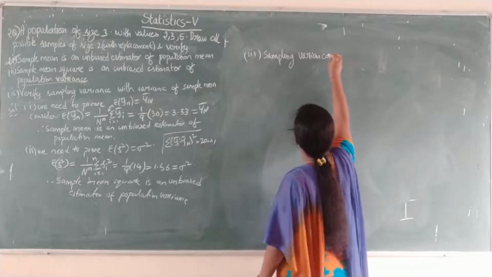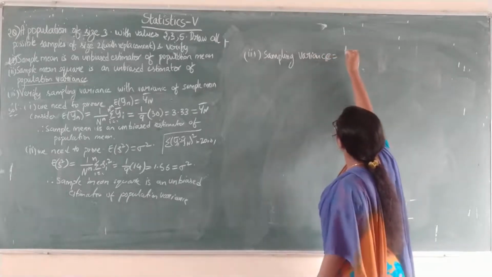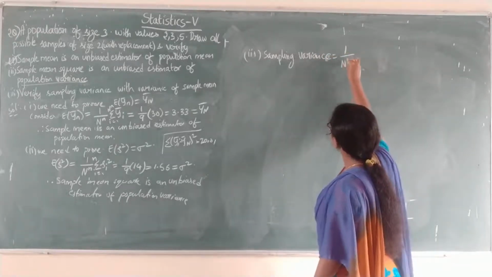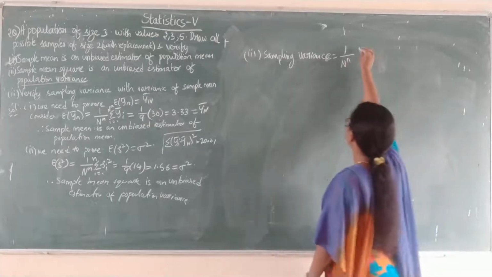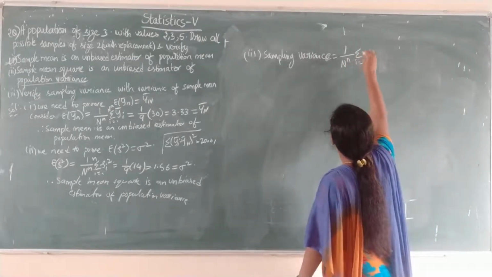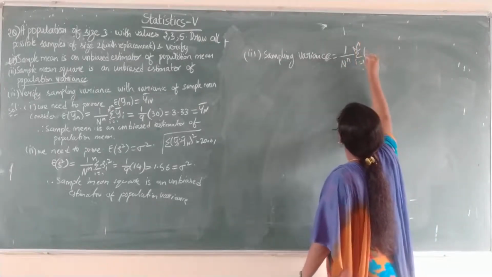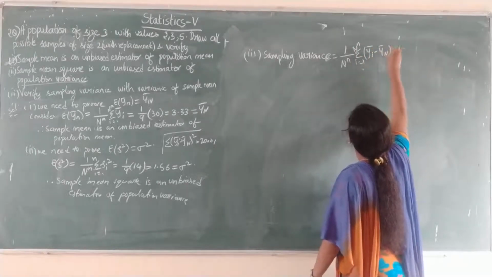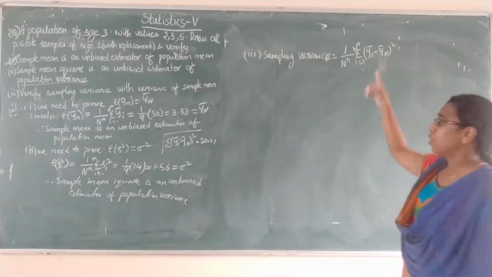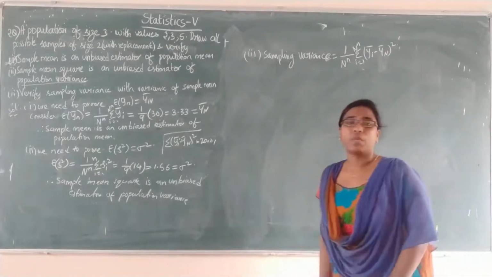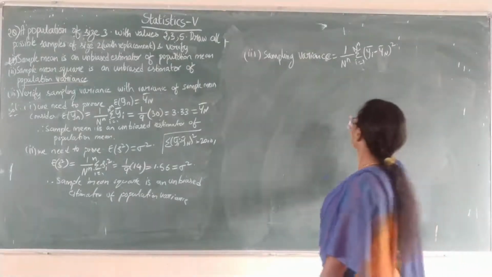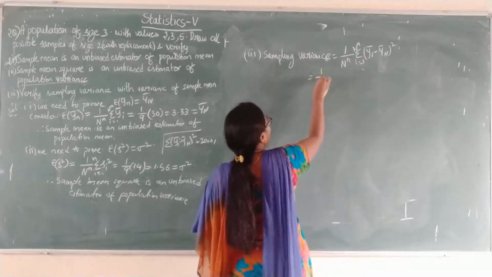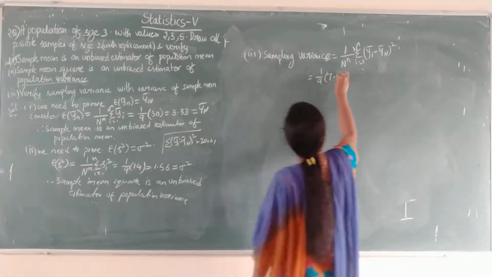Sampling variance is equal to 1 by n power n, summation i equals 1 to n power n, of yi bar minus capital Yn bar whole square. So we got the summation of yi bar minus capital Yn bar whole square value, that is 1 by 9 into 7.0001.